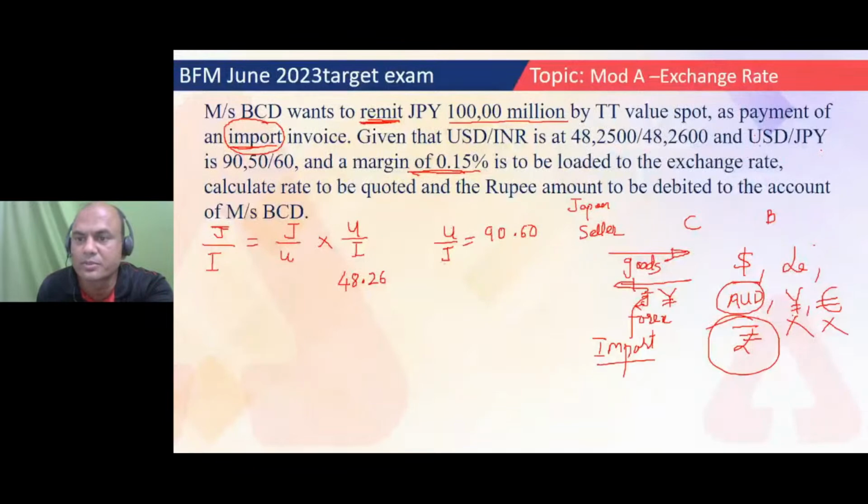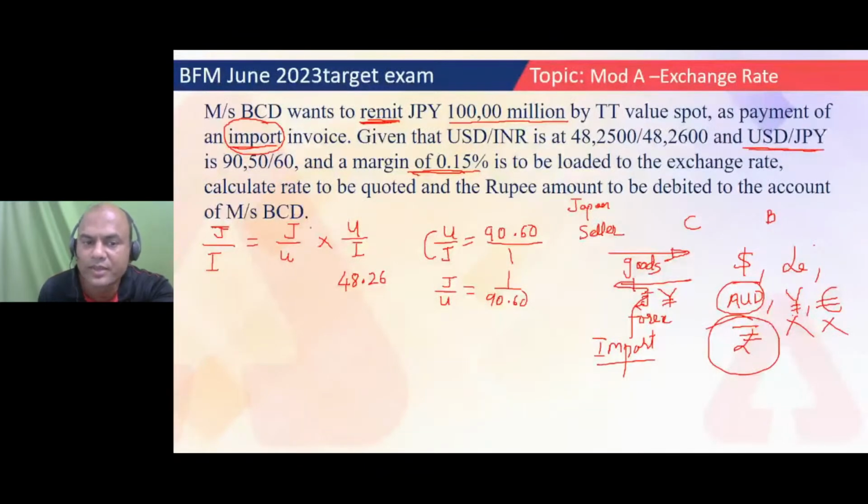See this, USD to JPY. Look at this, what am I marking? USD to JPY rate is given as 90.60. Forget this 50 because we are in the selling part. But I want JPY to USD. So what will I do? I'll reverse this. JPY to USD equals 1 upon 90.60, isn't it? Because this is 90.60 upon 1. So I'll take JPY above, USD below. So it becomes 1 upon.